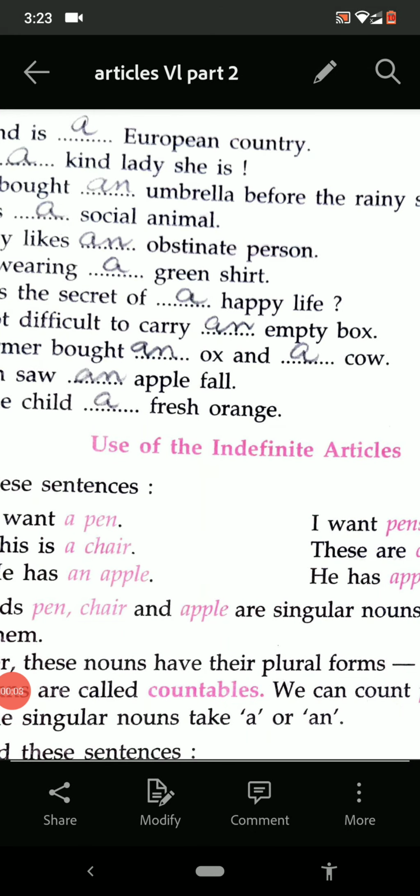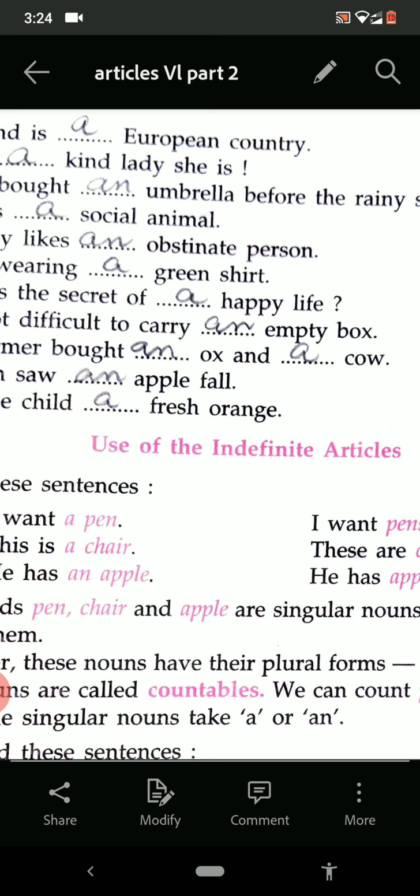Good morning, class. These days we are doing the chapter articles, and you know very well that a, an, and the. These three are called articles, where a and an are called indefinite articles, and the is called the definite article. So, yesterday we did about a and an, that is indefinite article, means definite is not there, and when we are talking about the, it is called definite article.